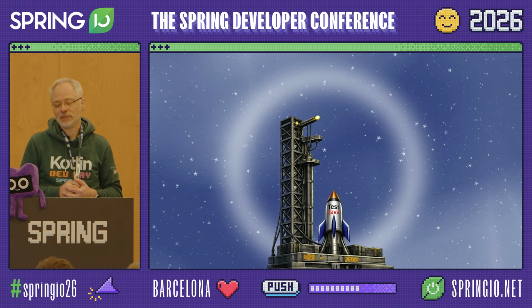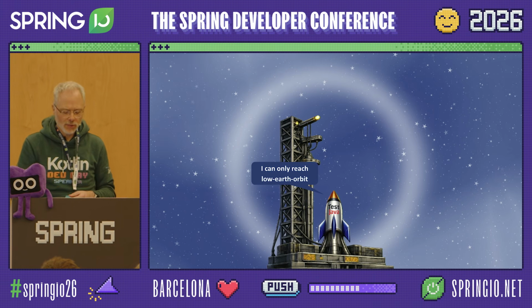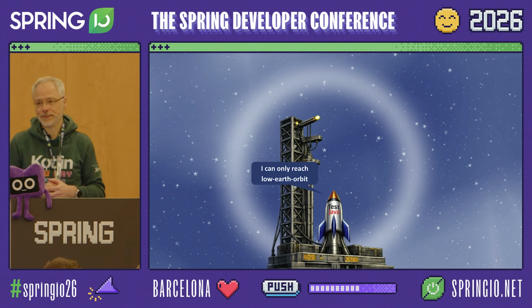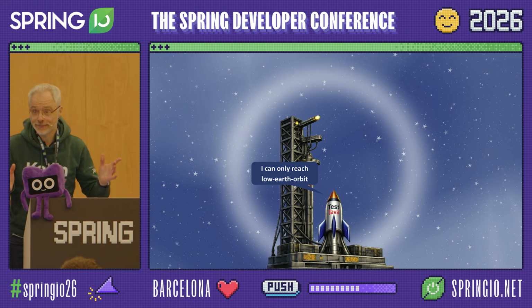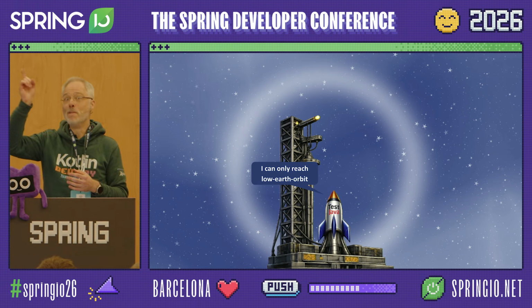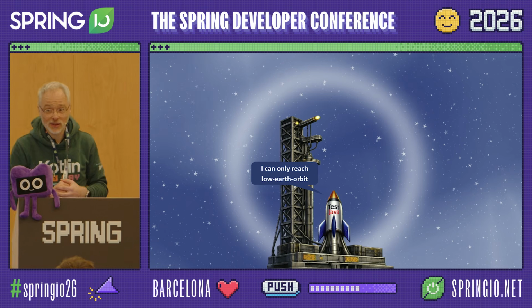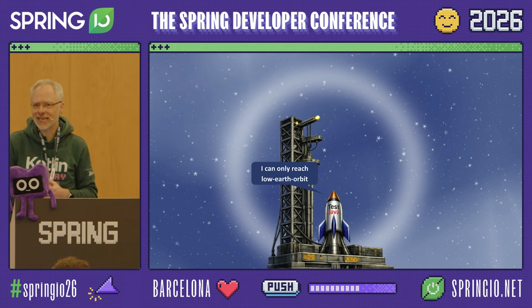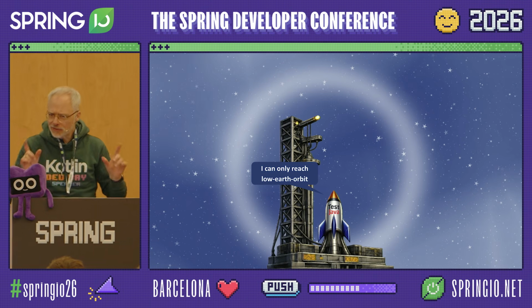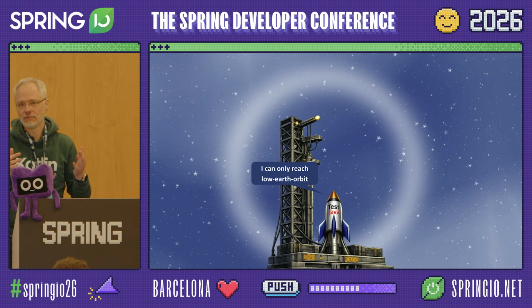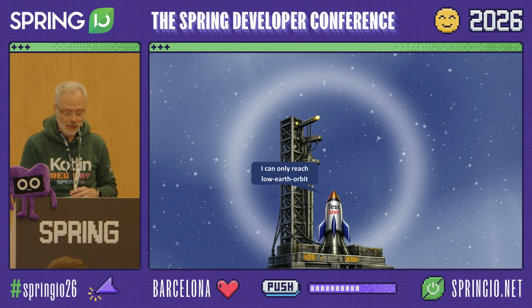When we look at the capabilities Java offers us in that field, we could say it does a decent job, right? So if it was a rocket, you probably would reach low Earth orbit. However, today we want to go much further. We want to reach the end of the universe, at least when it comes to our testing capabilities. And we will figure out whether Kotlin can get us there.